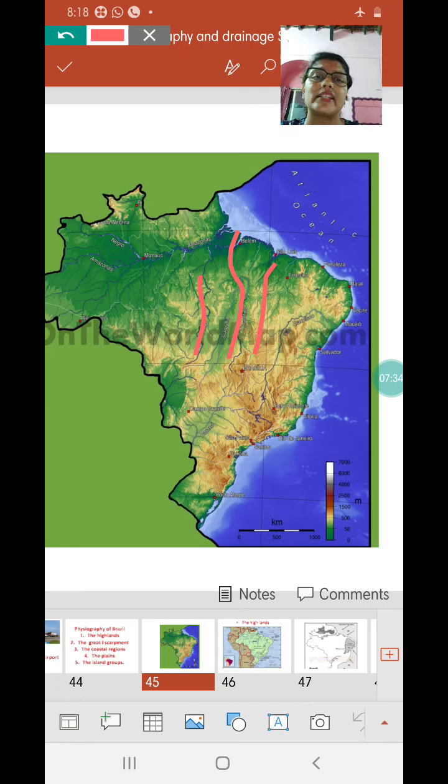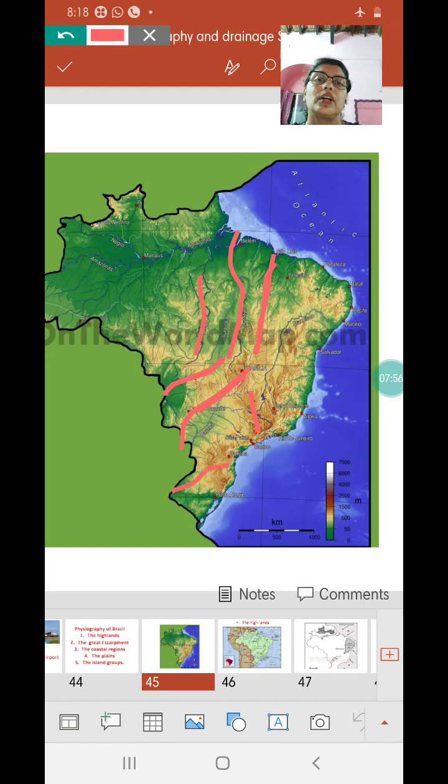Talking about the western slopes, there are not really much. They normally have the northern slopes and the southern slopes. However, two major rivers are flowing westwards. These are the Paraguay and the Parana rivers. And at the southern slopes you come across the Uruguay river as well.